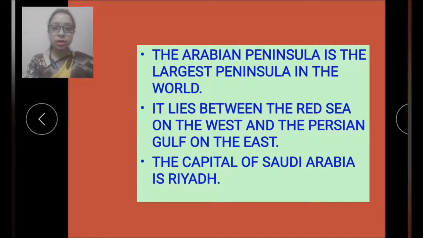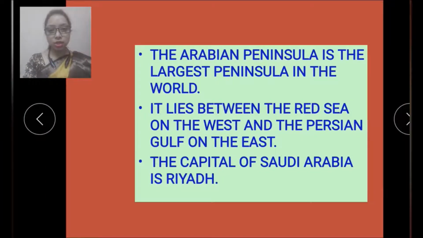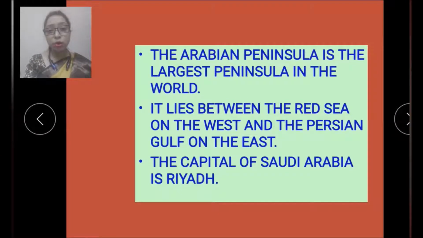Now let's read some more points about Saudi Arabia. The Arabian Peninsula is the largest peninsula in the world. So why are we studying the Arabian Peninsula? Because it is the world's largest peninsula. So that is why we are studying about it. It lies between the Red Sea on the west and the Persian Gulf on the east.